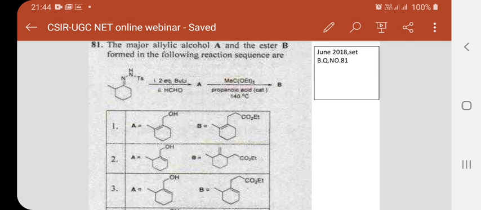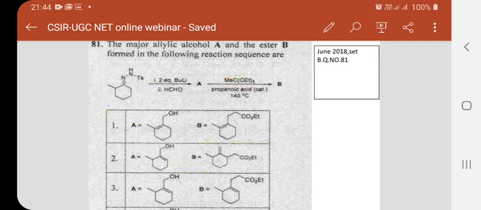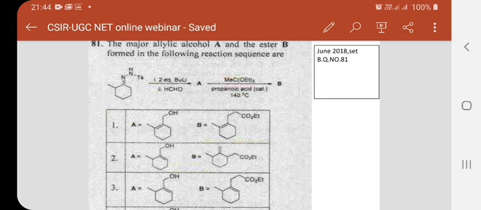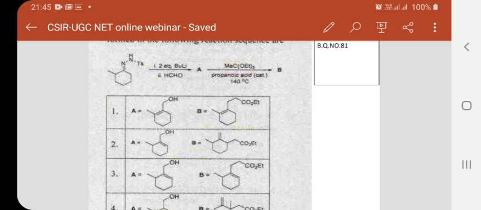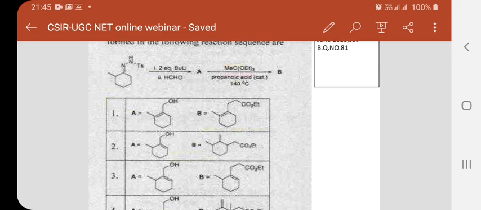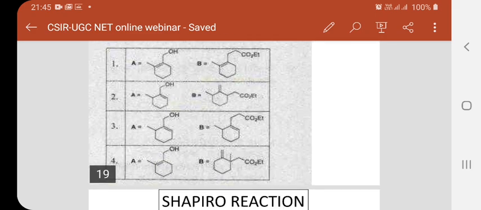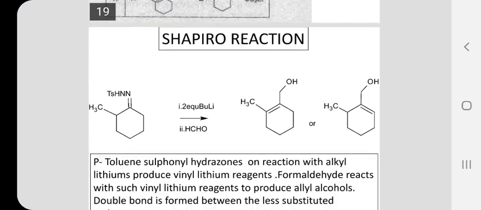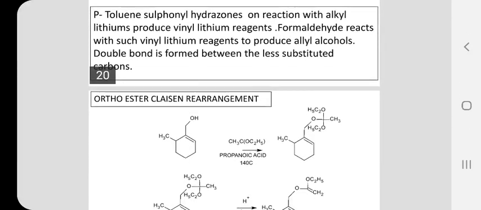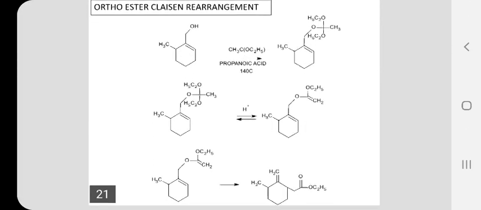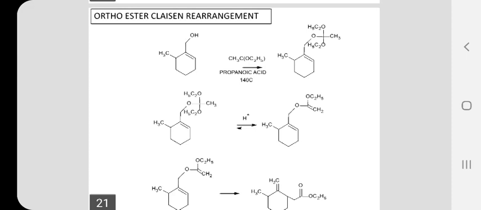So this is a new reaction where an ortho ester type reagent is reacting. Here it is triethyl orthoacetate. What happens when an orthoacetate is reacting? Let us see. See, the reaction in total is called the orthoester Claisen reaction. I will explain.